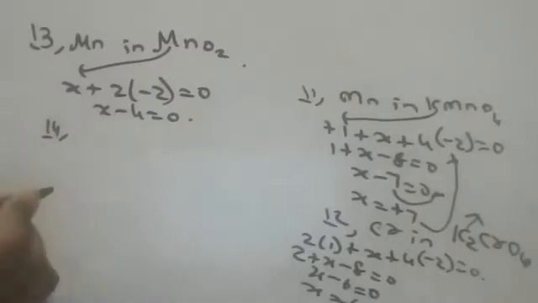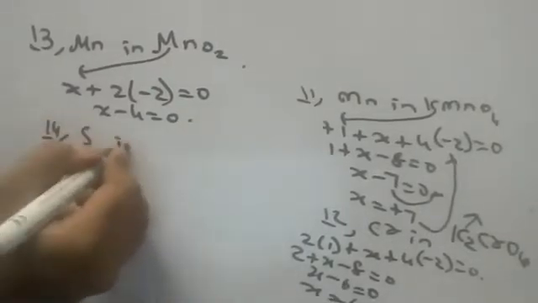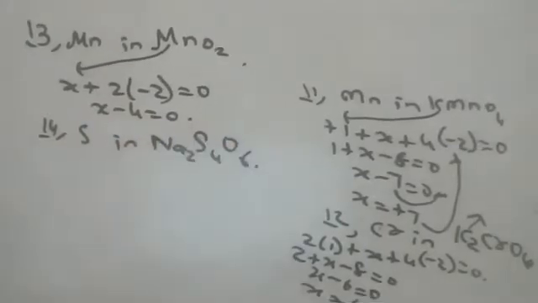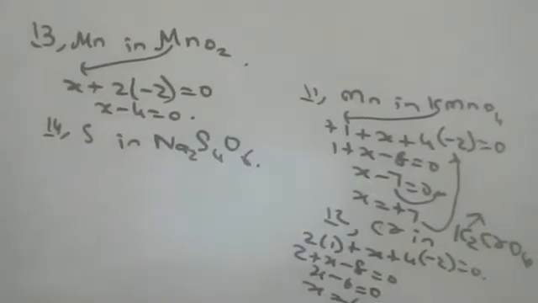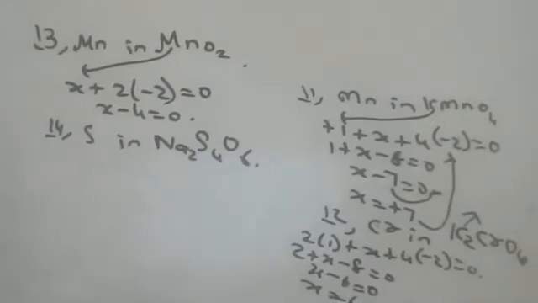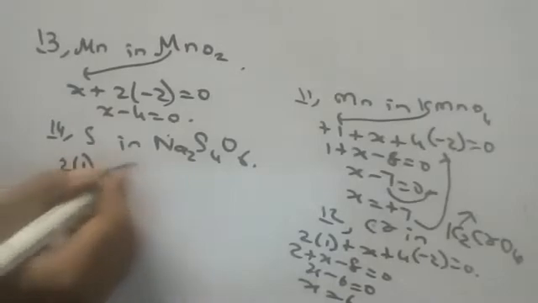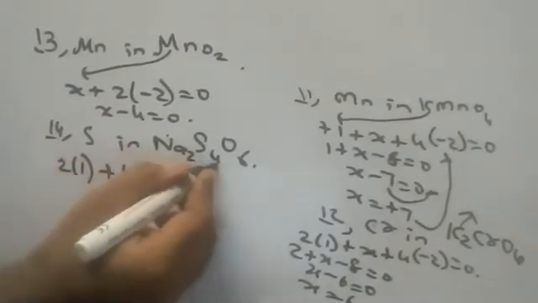Next one, children. Find oxidation state of sulfur in Na2S4O6. I forgot what is the name of this compound. Anyway, so children, sodium is +1. I told 2 are there. Plus 4x because 4 sulfurs.